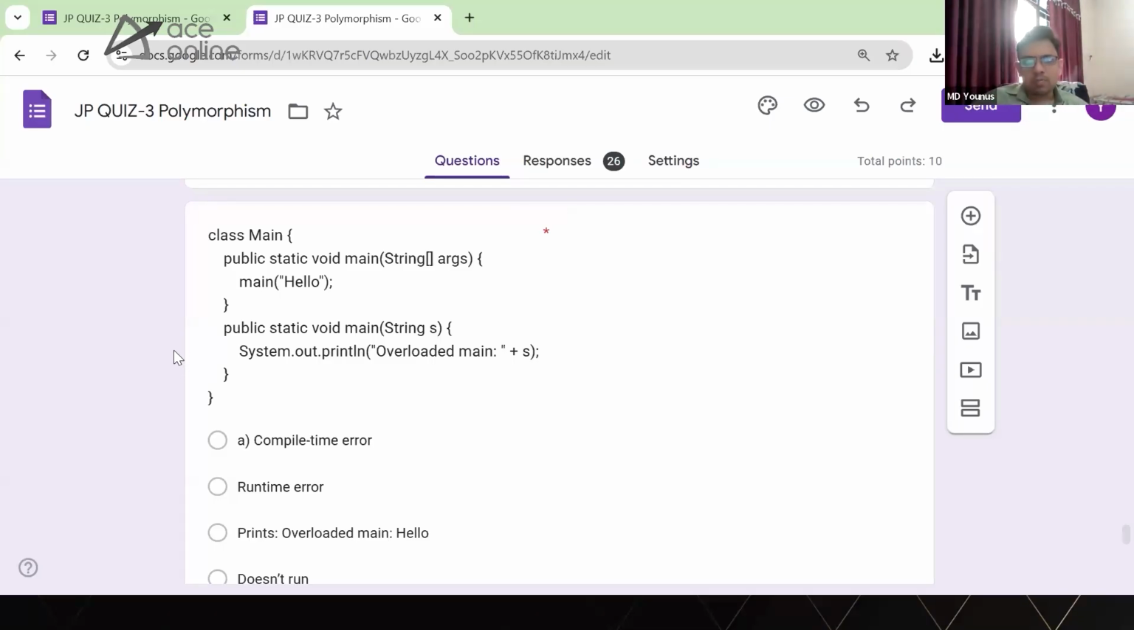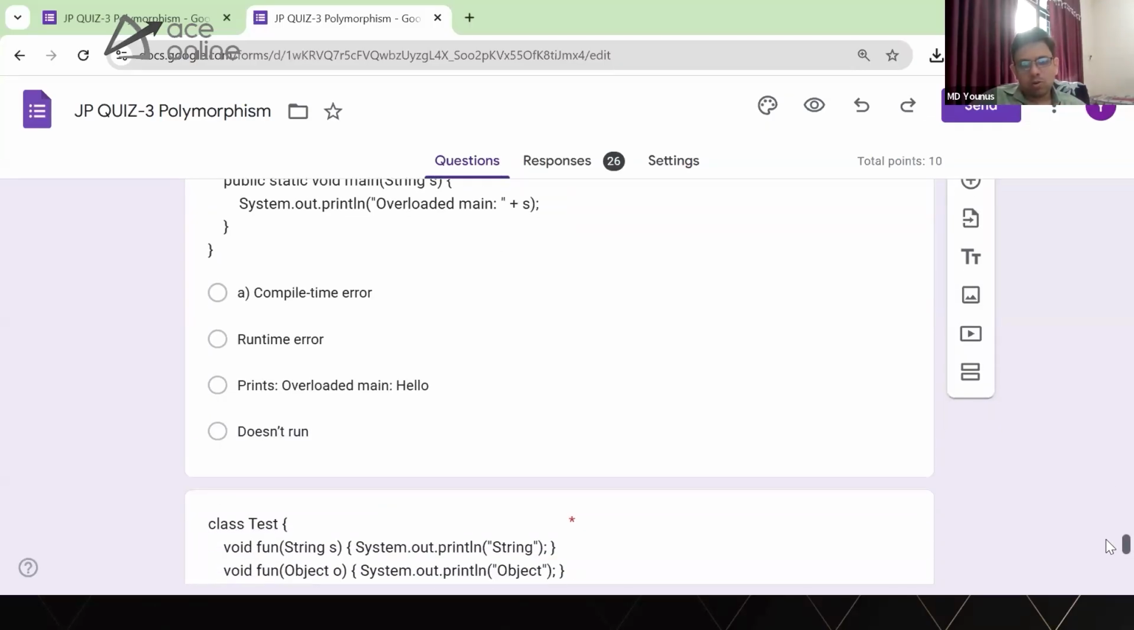How many of you think that main method overloading is possible? Let us see what others think, guys. Main method overloading is possible or not? Actually, it is possible. Thank you, Pawan. It is possible. And the output for this is it will say overloaded main hello.